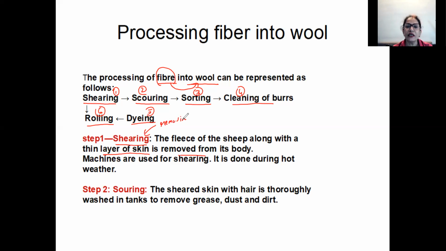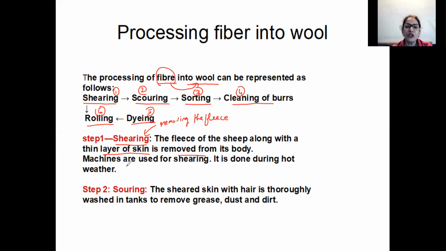Now, what does the fleece have? Fleece has fibers. Removing the fleece from the surface of the body of the sheep is known as shearing. Once it is removed, a little skin also will be removed, but the sheep is not hurt. The sheep will not scream or cry. It is just like a haircut, like humans have a haircut. Similarly, the sheep also are having a haircut, but their hair is very thick and the layer is very thick, so a little of the skin also comes out because the fine hair also needs to be removed. So this is known as shearing.